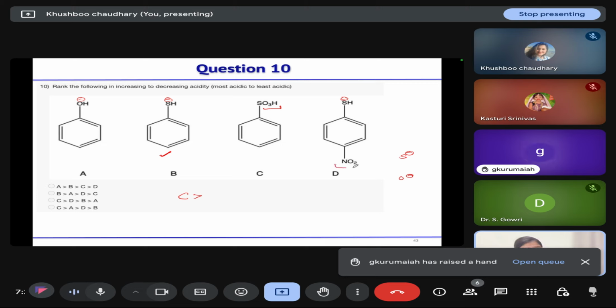And in the last case, you have an electron withdrawing group that is stabilizing the negative charge on the sulfur, so it is more acidic. So we have C, then D, then B, and then A. C option. Clear? Any doubt?